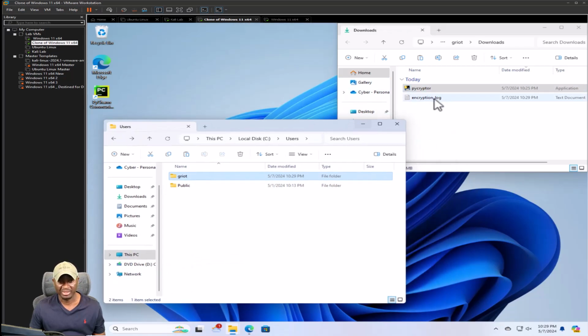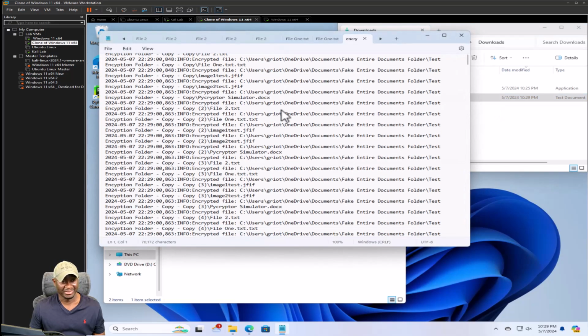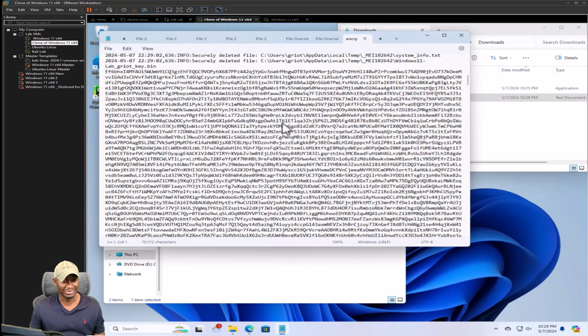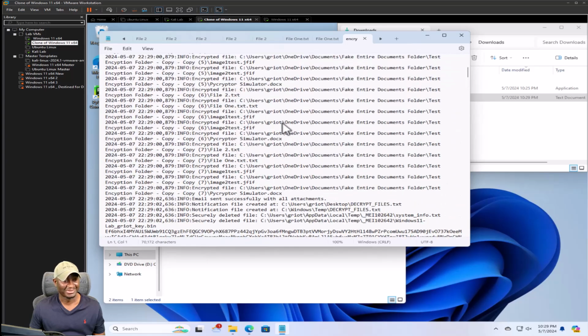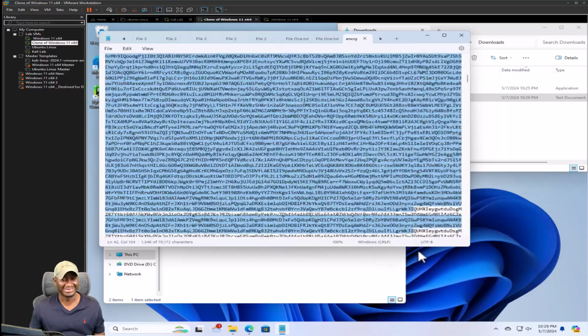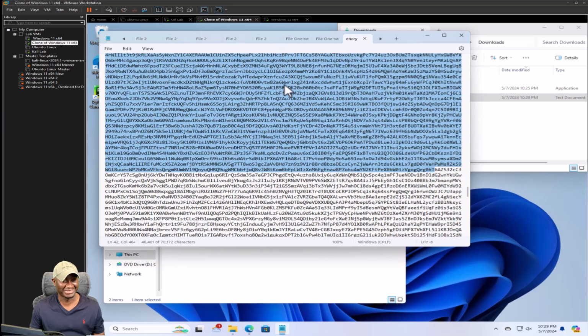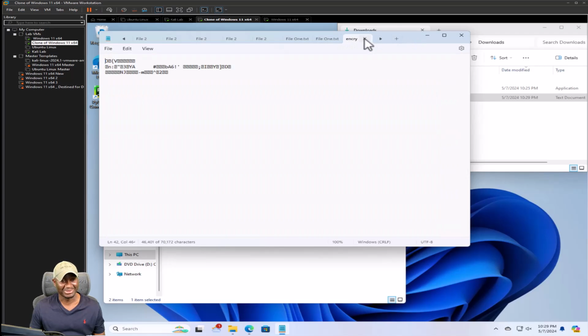So now actually, let's do this first. The encryption log, I think we may have left this part out of the code. We didn't comment it out, but it did leave the encryption log here. But yeah, there you go. It works just fine though. And I guess we made a mistake. Look at that, they have the key in here. We were supposed to delete this, but it's for simulation purposes. But anyway, just to give you an idea of how it works.